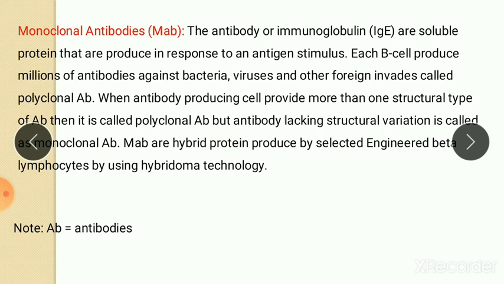As we know, when any antigen is introduced or administered in our body, it produces antibodies. So the B cell produces a number of antibodies against the virus or bacteria, and this type of antibody is called polyclonal antibody. But there is an antibody which lacks structural variation, and it is called monoclonal antibody. This monoclonal antibody is a hybrid protein produced by fusing the B cell with a myeloma cell using a technology called hybridoma technology.